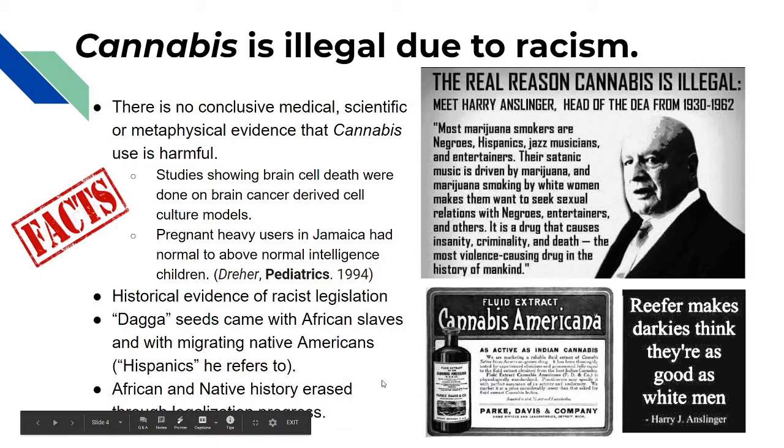In the United States, cannabis is closely associated with enslaved peoples. This is because daga seeds came with African slaves, and Native Americans from south of the border migrated to the United States with cannabis because in Mexico, the Spanish had enslaved the indigenous people to grow hemp for their sailcloth. Hemp and marijuana are the same plant.